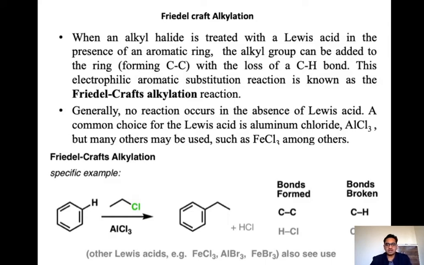A common choice is aluminum chloride, AlCl3, but many other times we can use FeCl3 also.